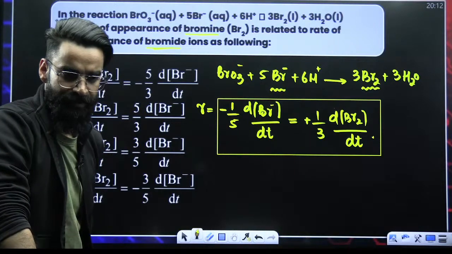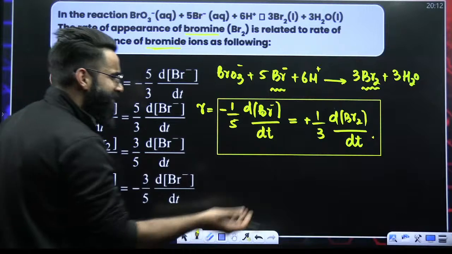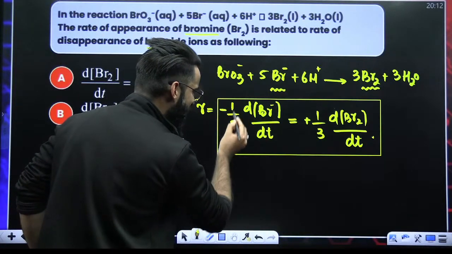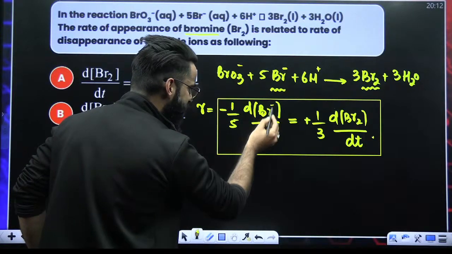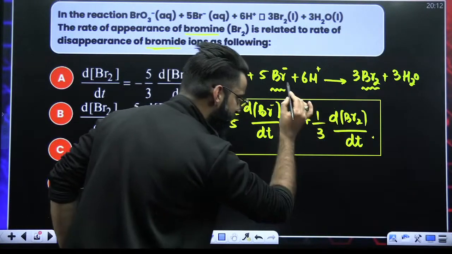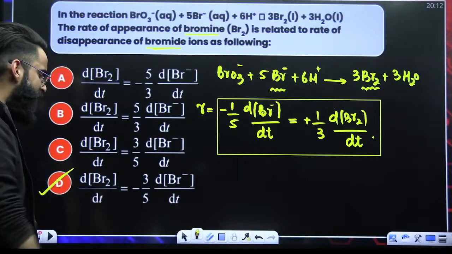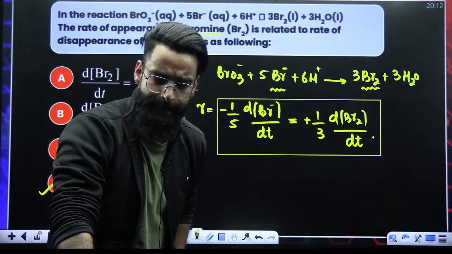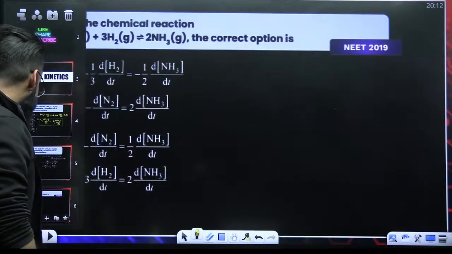So what is the final answer of the question? Quickly. Dear students, you can just do one more thing. You can take this 3 over here, right? It's going to be minus 3 by 5 d[Br⁻]/dt equal to d[Br2]/dt. So which one is going to be the correct answer? It's absolutely going to be option D. I believe the majority of the students have given the correct answer. Amazing, guys. Let's move on to the second question.